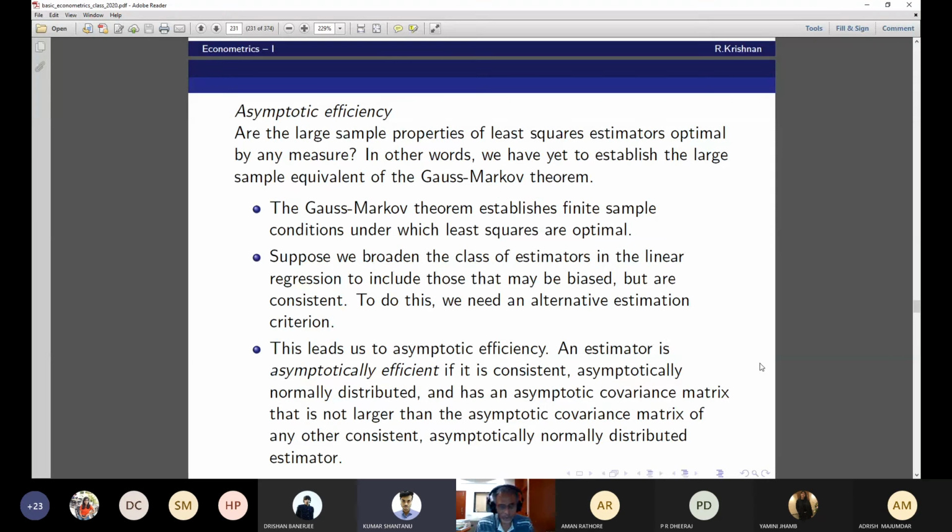No. Answer this question. Suppose it's a single parameter. How do you say which is larger? Sir, we just compare the variance. If it is a vector parameter, which one do you compare? The covariance matrix we should compare. Right? We discussed something about positive semi-definite and positive definiteness. Yes, sir, that part I know. Okay, sir, I'll go back and revise how we see whether a covariance matrix is larger or smaller.